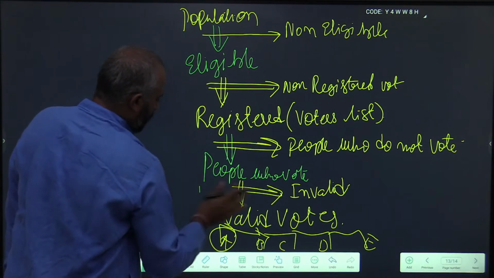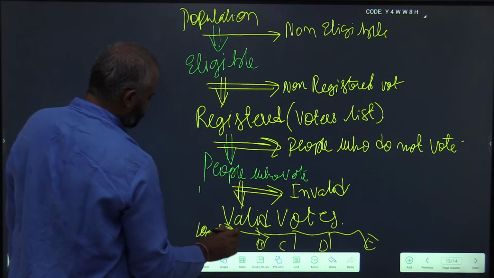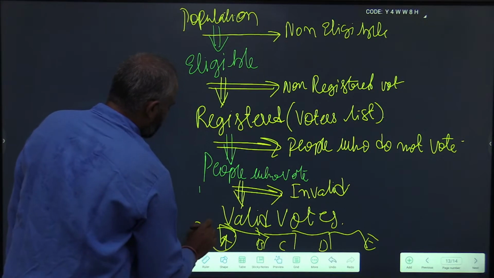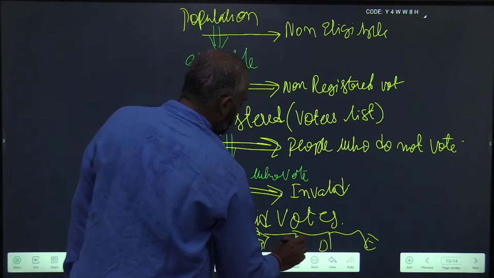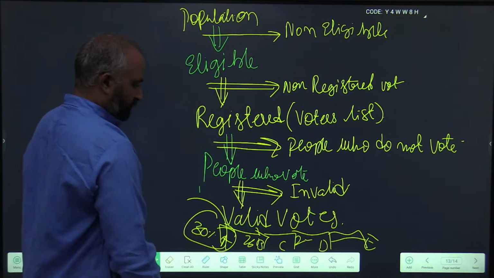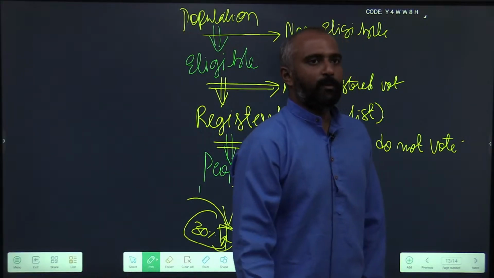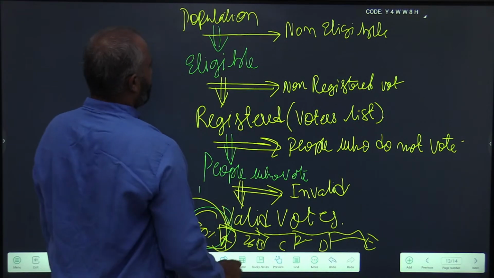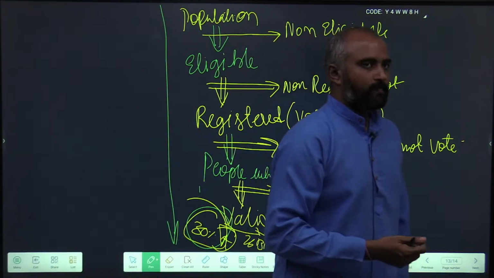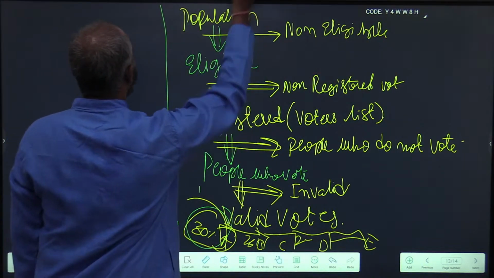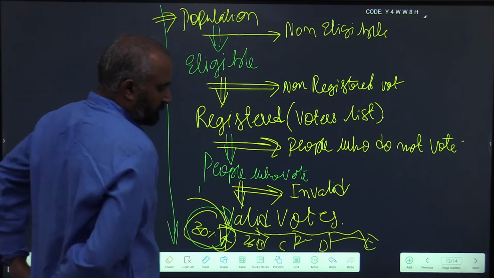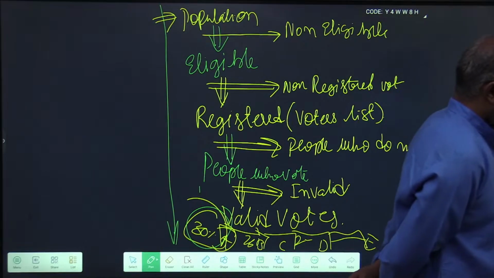Suppose out of the valid votes, one candidate got 30%, another got 26%, and so on and so forth. In the first past the post system, whoever gets the maximum number of votes becomes elected. So you need to have this sequence in mind. At the highest level, you will have population. So this is the sequence that an election based problem follows.